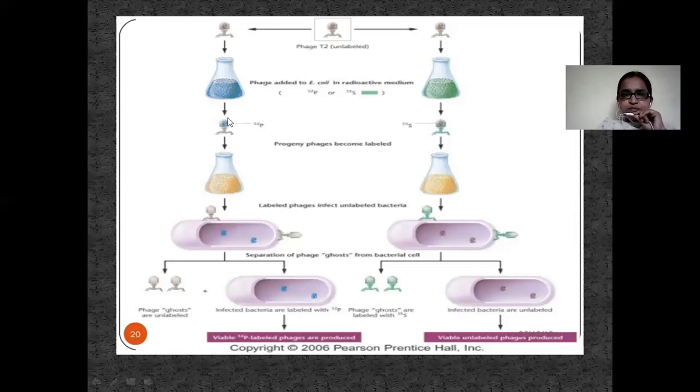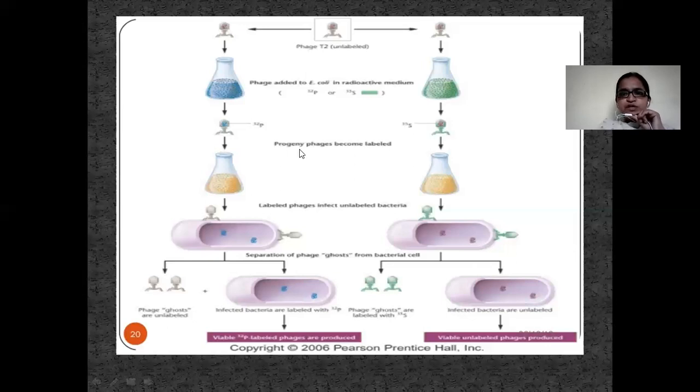Then when this phage multiplies here, it will take up the radioactive material which is present here. Here the phages will take up the radioactive phosphorus. Here the phages will take up the radioactive sulfur. So when this phosphorus enters into the phage, where will it enter? It will enter into the DNA molecule which is present in the head region. And here sulfur will enter into the protein coat which is surrounding the genetic material.